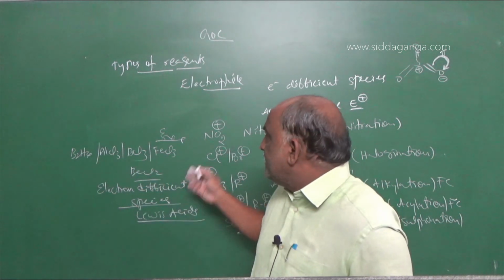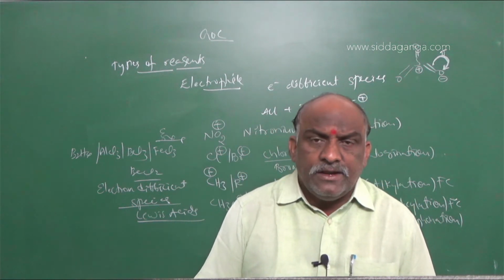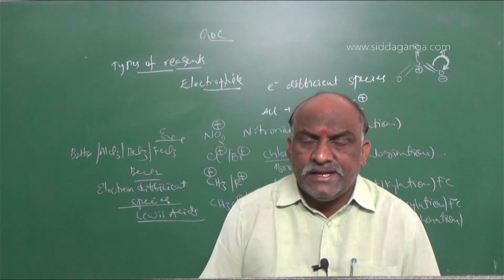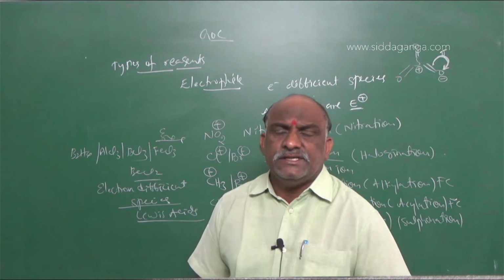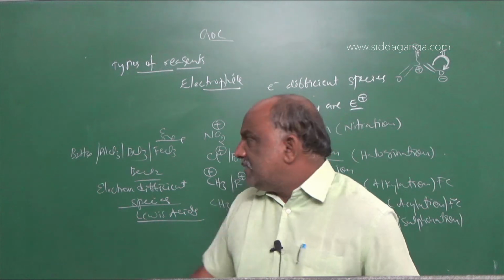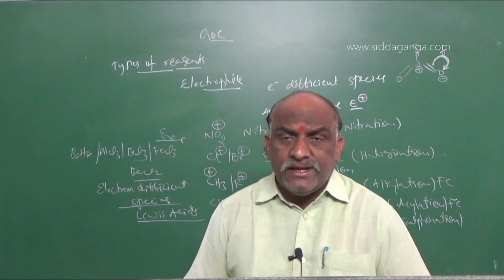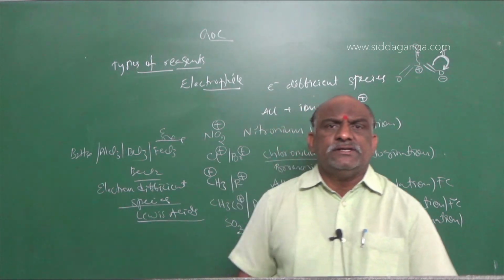Reverse pattern means all negatively charged species are called nucleophiles, because of O minus nucleophile, like that. Nucleophile means you should go with Cl minus, Br minus, I minus, H minus; H plus is an electrophile, H minus is a nucleophile. Like that: I minus, NO2 minus, CN minus, COO minus, all negatively charged species.